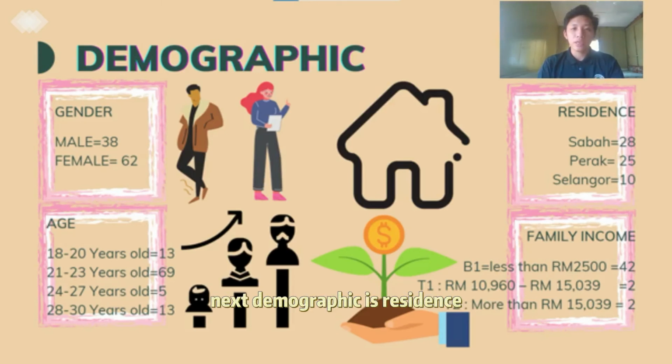Next demographic is residence. Our survey covers all states in Malaysia, but only Perlis and Kelantan have no responders. So most of the responders come from Sabah, which is 28%. Second is Perak, 25%. And the third is Selangor, which is 10%.